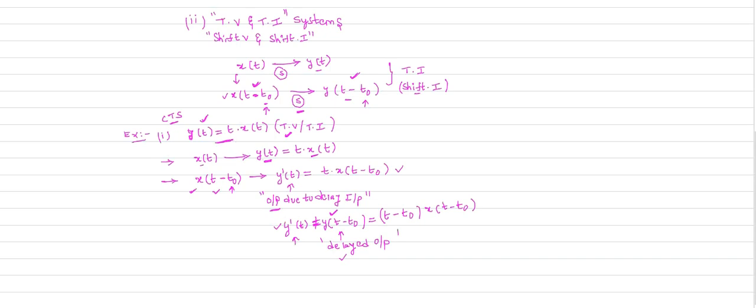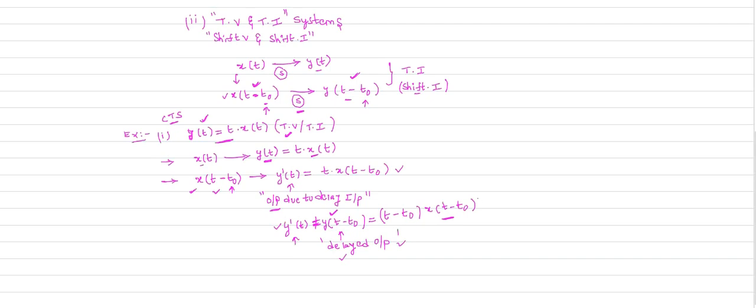How can you calculate the delayed output? Wherever t is there in the output expression, you replace t by t minus t naught, and we will get the delayed output, which is t minus t naught times x of t minus t naught. Now if we observe, is the output due to delay in the input equal to the delayed output or not?